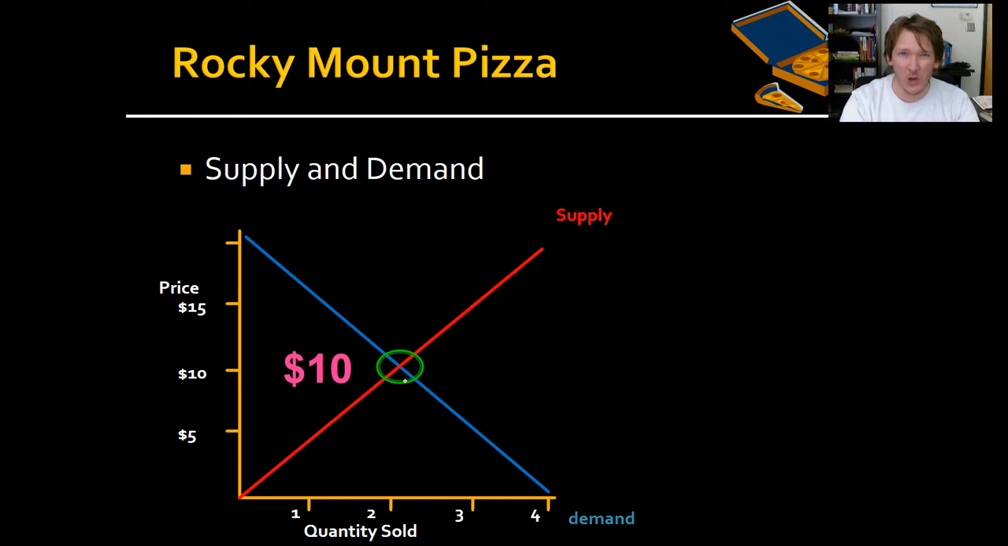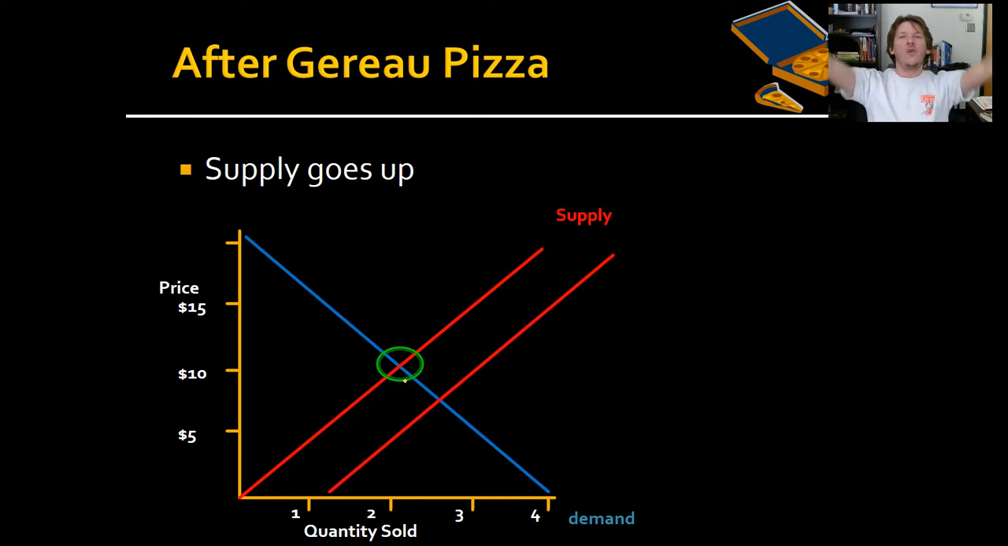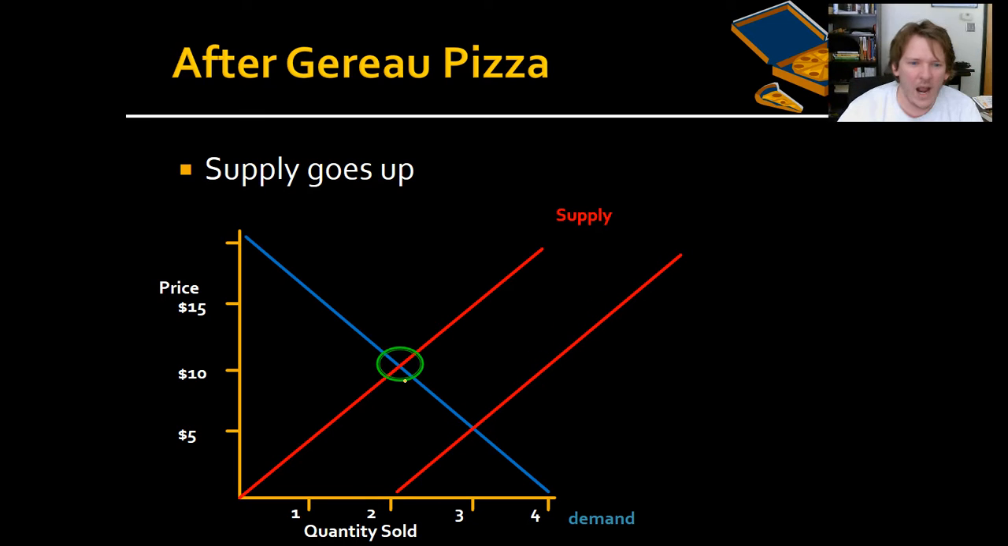Now we open the new pizza place and we have increased the supply. Wait, why are you moving the curve over? Good question. Why am I moving the curve over? I'm showing that the supply is increasing. Now that we have more pizza places, supply is higher.